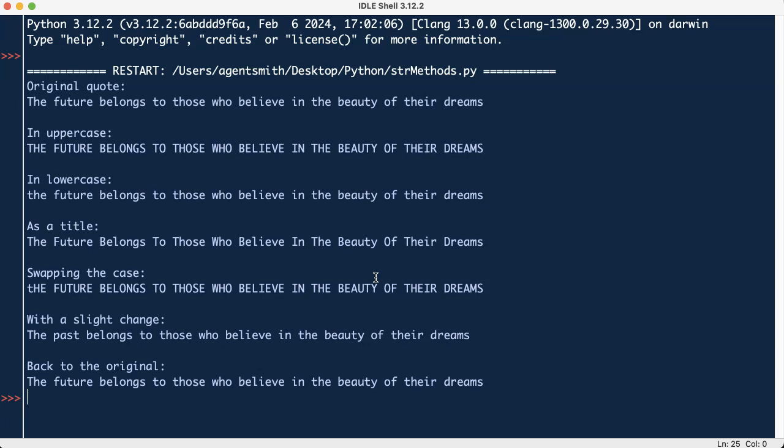Hi. In this lesson we're going to be looking at string methods. String methods are a way of creating new strings from old strings, and in case you can't remember, a string is just a text. So, just have a look at the output from a program that I've written.